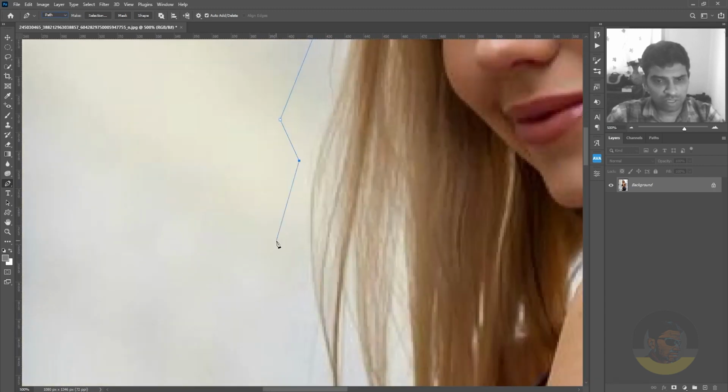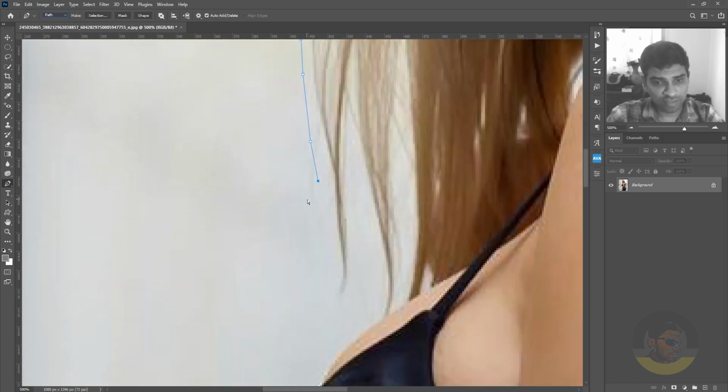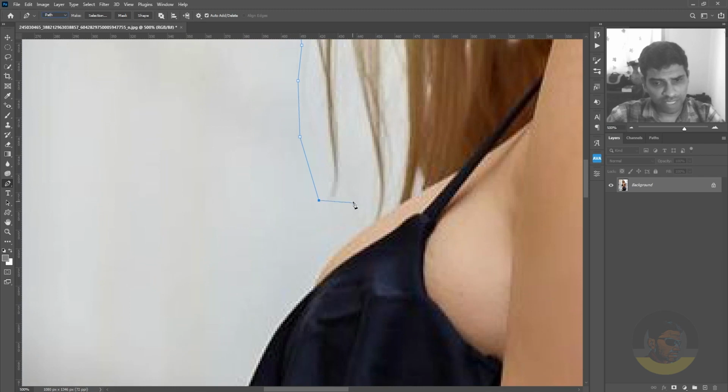Remember, the pen tool always works best for straight objects or curved objects, even if they don't have a lot of contrast. The pen tool is your best bet.